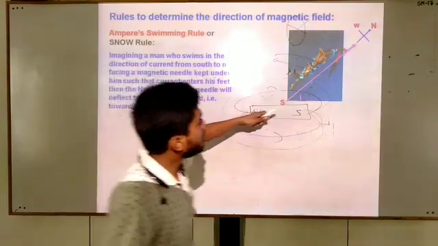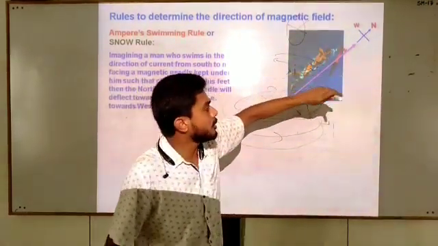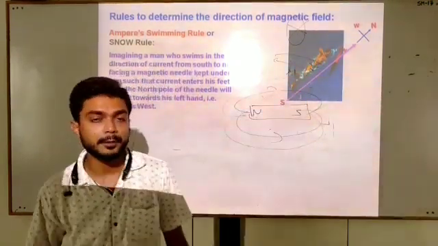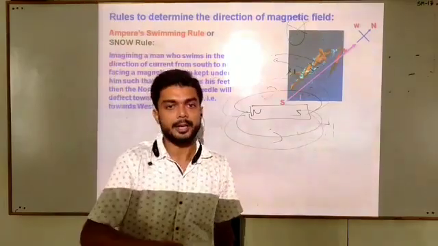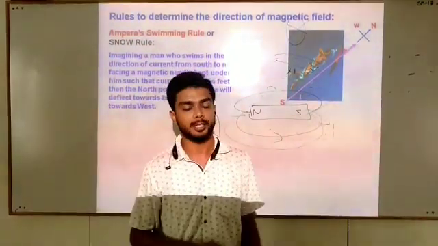Means if current is passing, then the north pole of the magnetic compass will show deflection towards the left hand. And if current is entering from your head, then the magnetic compass will show the deflection towards the right.